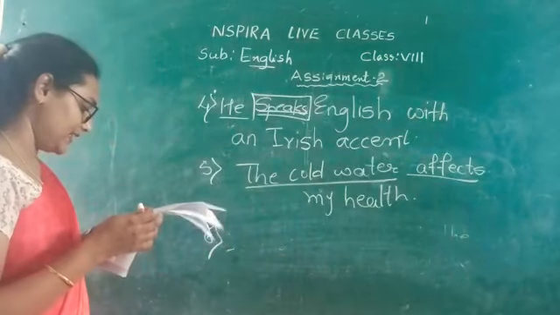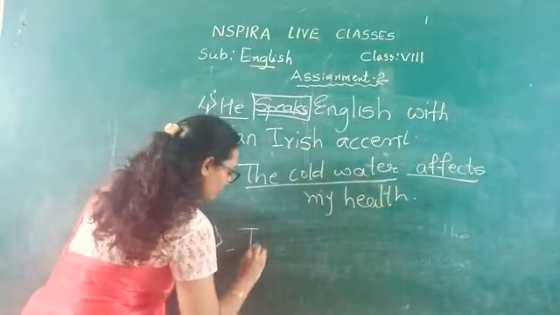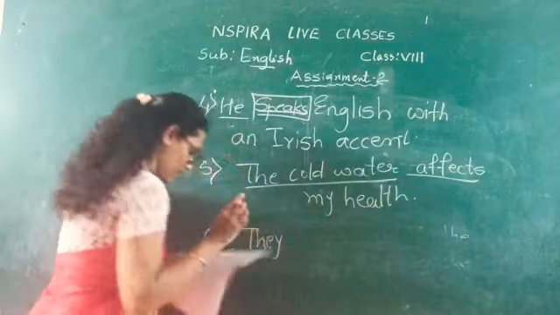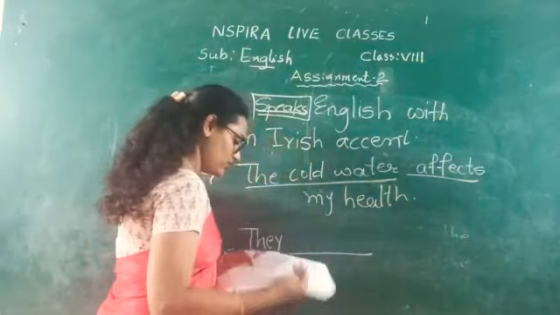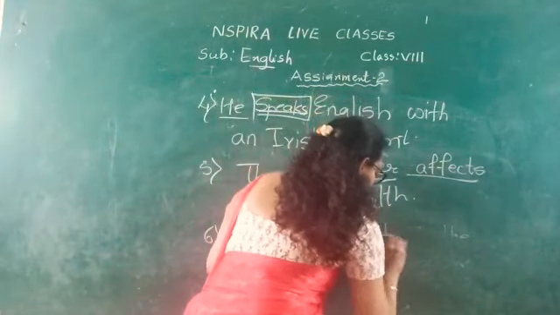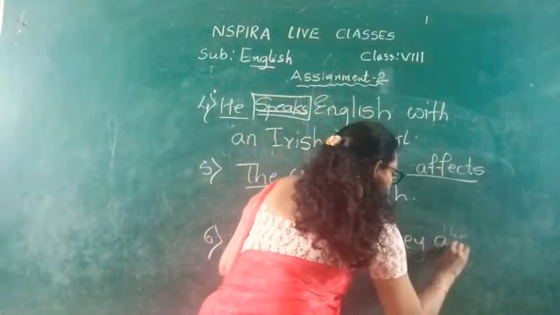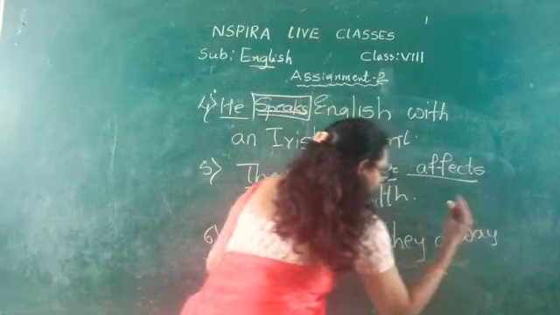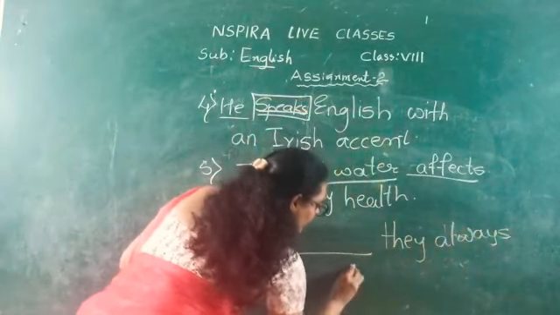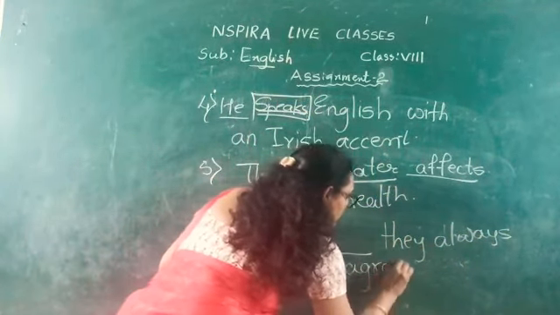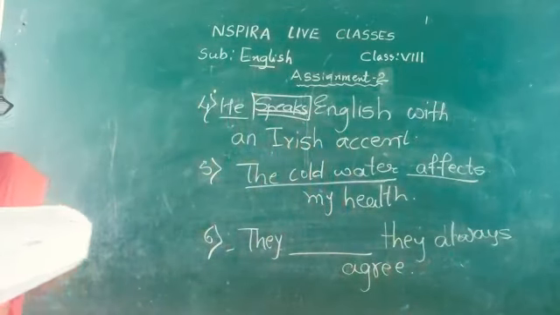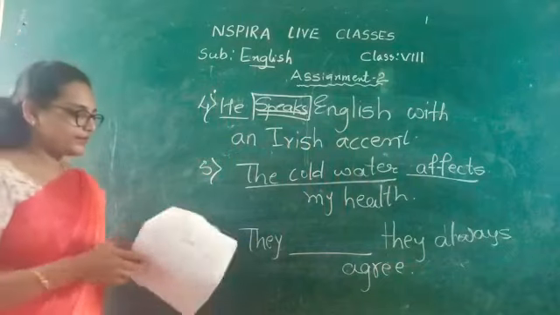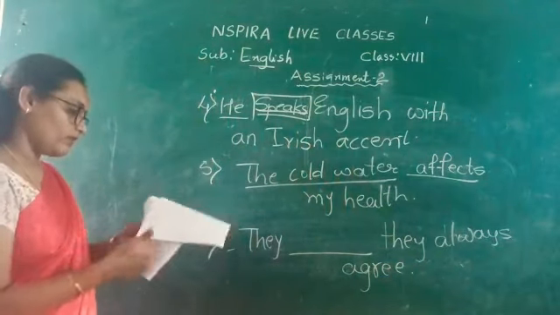See the sixth one. What is the sixth sentence? They dash, they always agree. What is the verb given in the sentence?